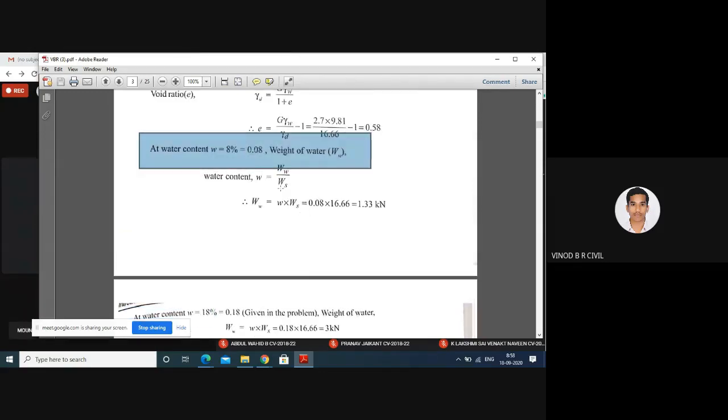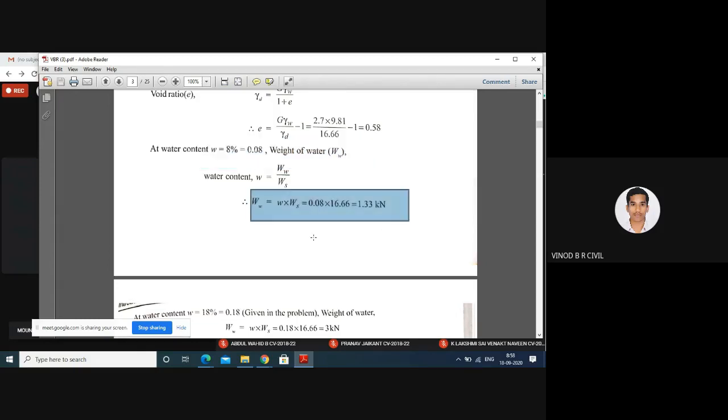For 18% water content, we have to calculate the weight of water: 18% times the weight of soil, which we already calculated as 16.66. Therefore, the weight of water equals 3 kilonewton.